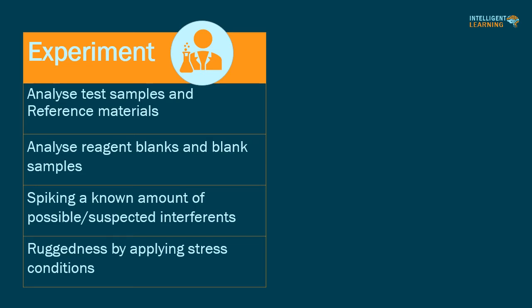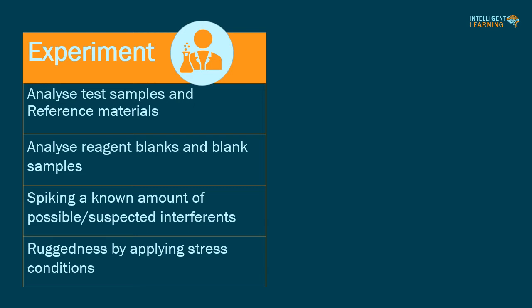Spike a known amount of possible or suspected interference into representative test samples, at levels expected to be found in the test samples. For multiple possible interferences, consider a ruggedness study to screen for the effect of a number of interferences by applying stress conditions, for example light, heat, humidity, acid-base hydrolysis, and oxidation.